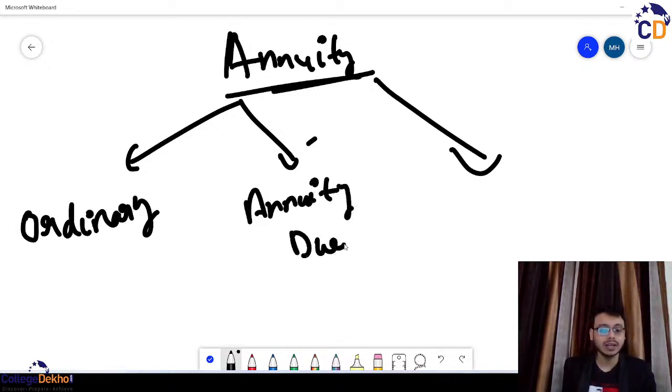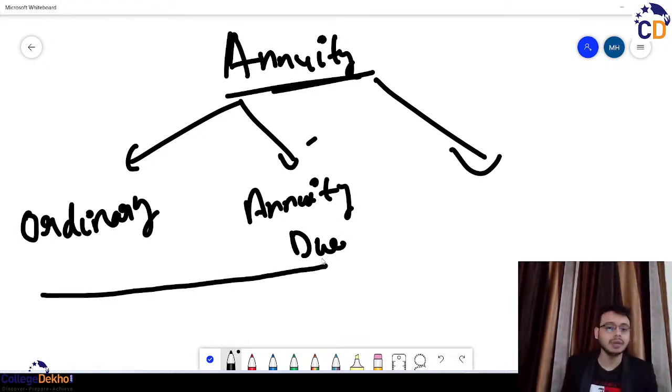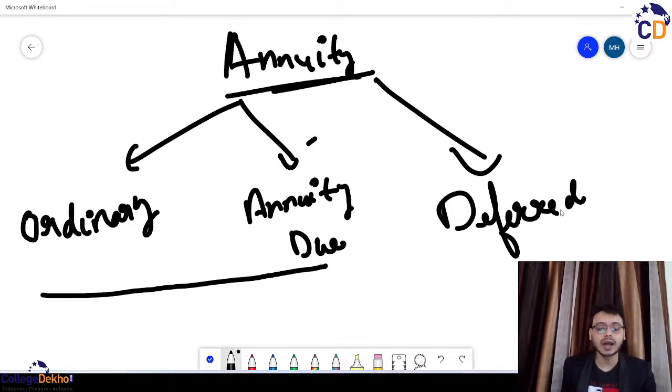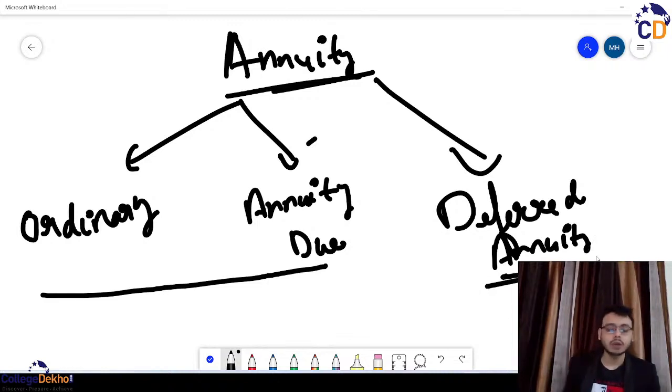One is the ordinary annuity. Second is the annuity due, which is taught in all the courses of BBA, MBA, BCom, or any other financial courses. And the third one is the deferred annuity, and this also we'll be talking about. Though the process, the formulas, and the mechanisms of deferred annuity are derived from the ordinary annuity and the annuity due only. Okay. So when we categorize annuities in broad terms, we have three kinds: the ordinary annuity, the annuity due, and the deferred annuity.